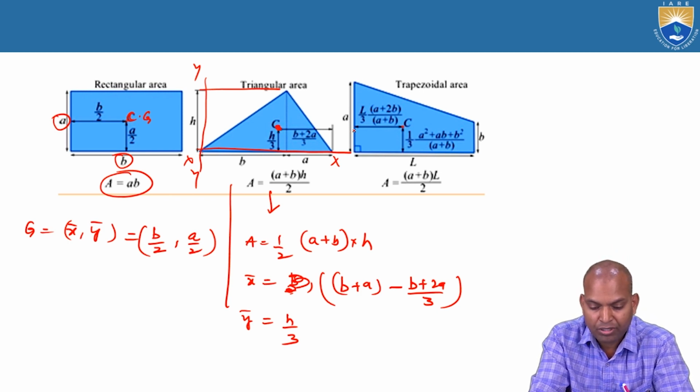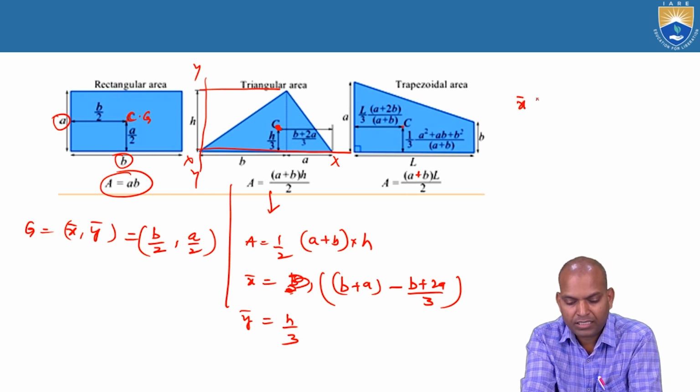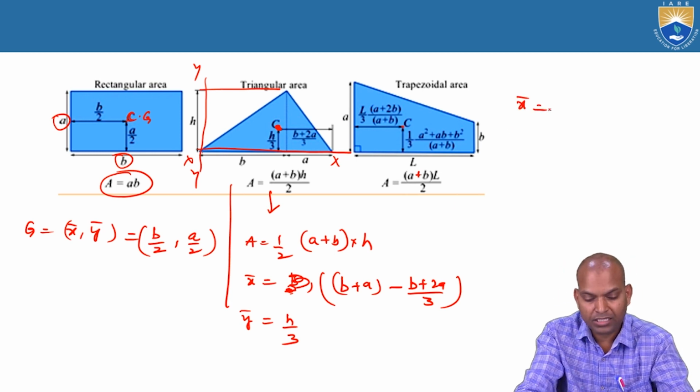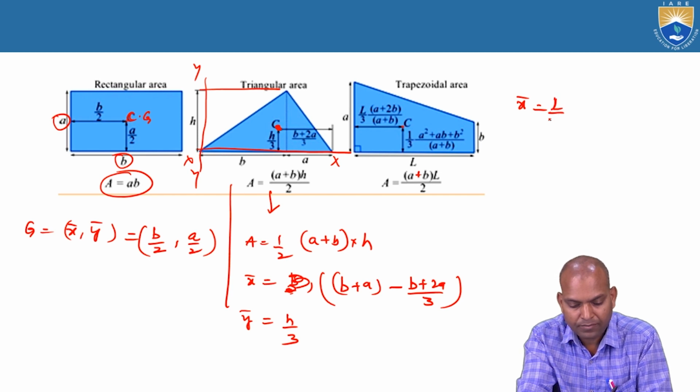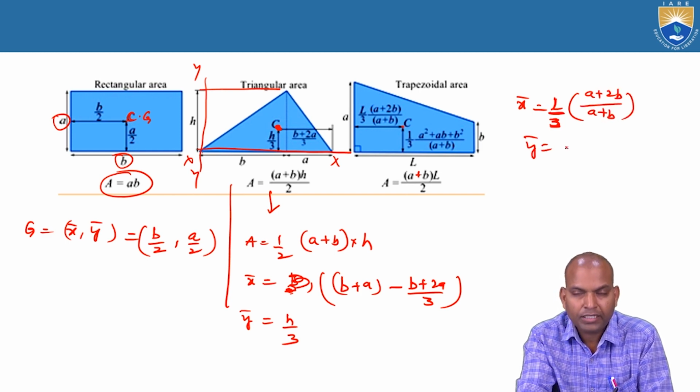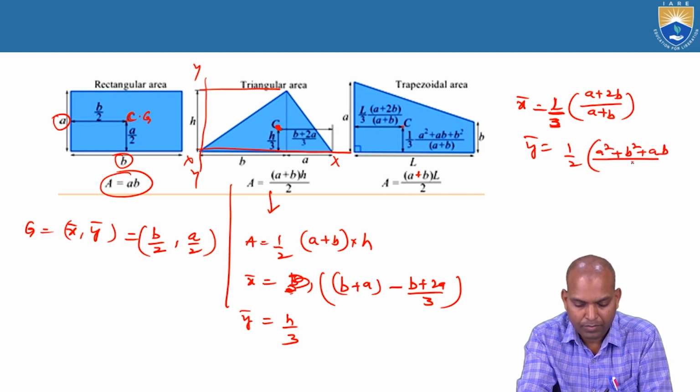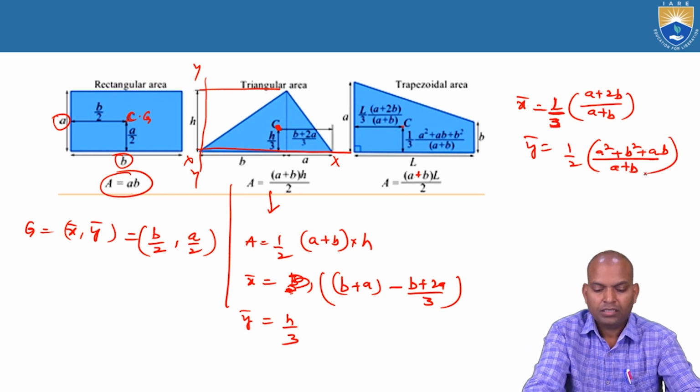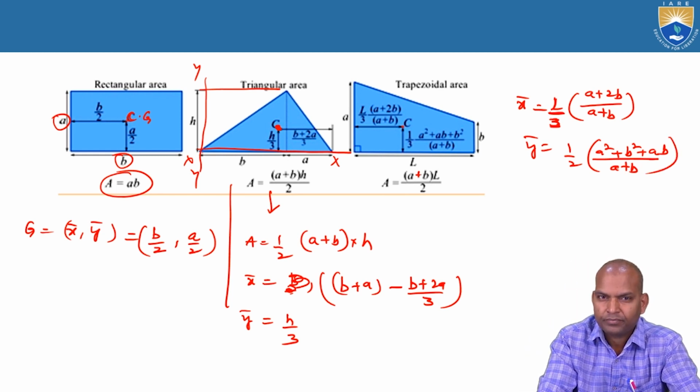And if you consider the trapezoid, the area of the trapezoid is half times length into A plus B. And here, what is the bar X and bar Y? Bar X for this trapezoidal area is L by 3 times A plus 2B by A plus B. Bar Y equal to half of A square plus B square plus AB by A plus B. This is bar X and bar Y.